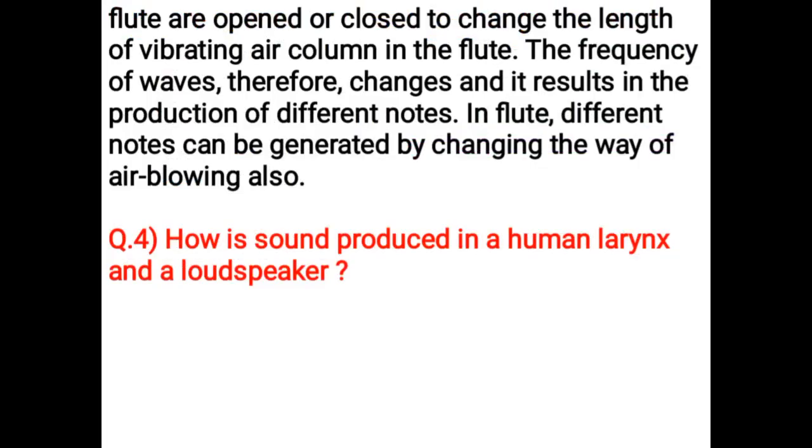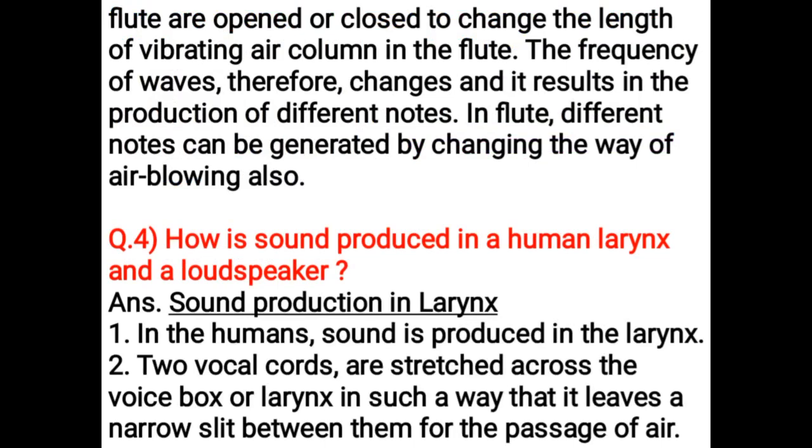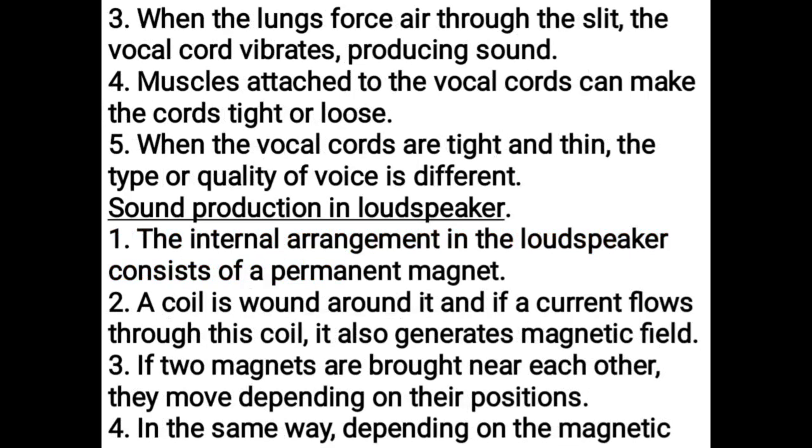How is sound produced in a human larynx and a loudspeaker? Sound production in larynx. In humans, sound is produced in the larynx. Two vocal cords are stretched across the voice box or larynx in such a way that it leaves a narrow slit between them for the passage of air. When the lungs force air through the slit, the vocal cord vibrates, producing sound. Muscles attached to the vocal cords can make the cords tight or loose. When the vocal cords are tight and thin, the type or quality of voice is different.